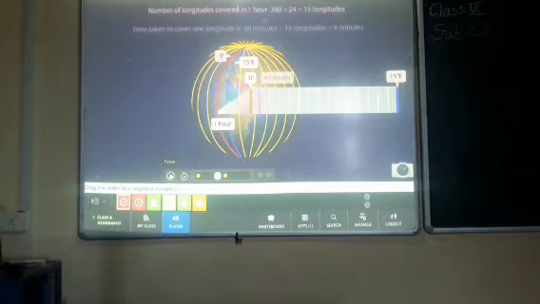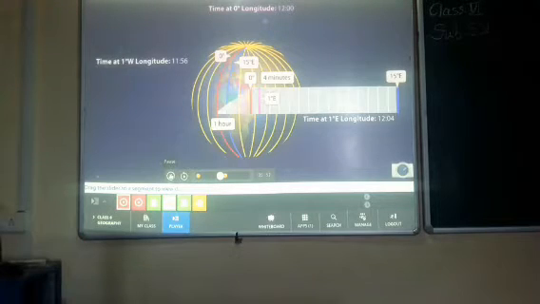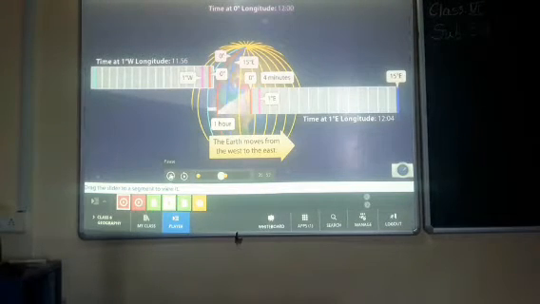This means that it takes 4 minutes to cover one longitude. This means that if it is 12 noon at the prime meridian or 0 degree longitude, then it will be 4 minutes past 12 noon at the immediate longitude on the east of the prime meridian. On the other hand, it will be 4 minutes to 12 noon on the longitude west of the prime meridian. This is because the Earth moves from west to east.